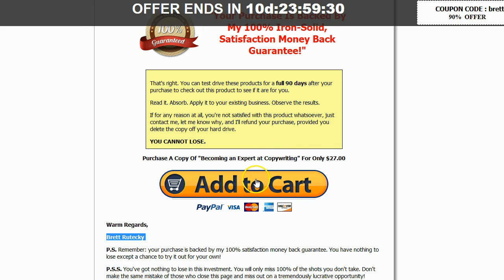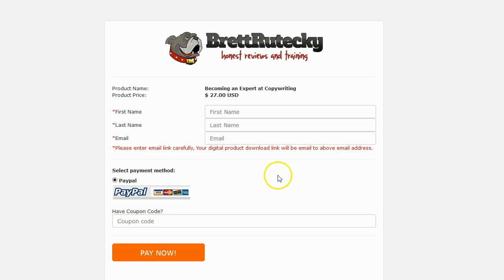If I click on the Add to Cart button, you can see it actually takes you to a checkout page with my PayPal as the payment, and it has my company logo. And this is why I said you need to enter in your own company logo, because if you don't, it will show the Genius Paydays logo instead. And you don't want to brand to them. You want to brand to yourself. If people buy this, they will then send the payment to my PayPal, and they will get sent an email with access to their product that they purchased automatically done for you.